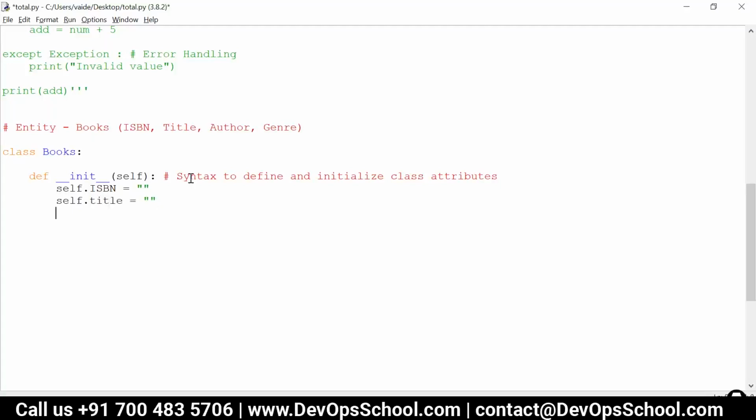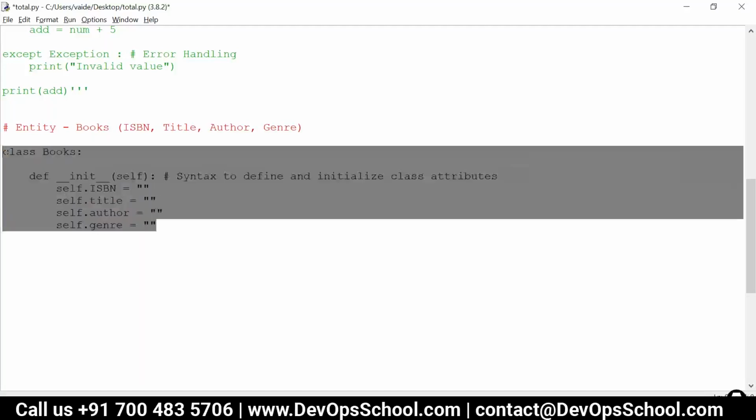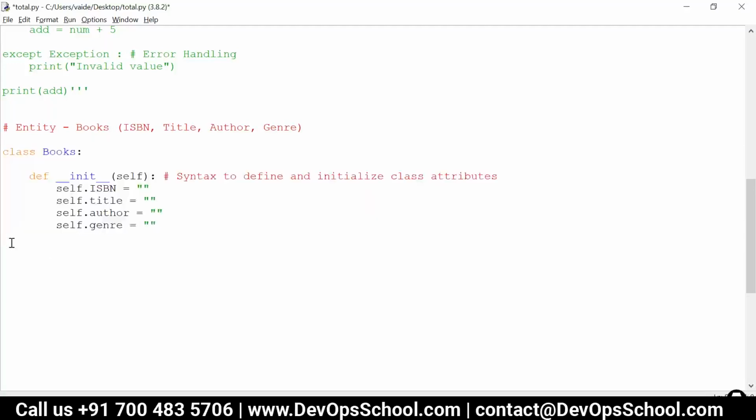Then self.author, and self.journal. In this way, we have defined the books class. This definition is written only once, and now we are going to create multiple book objects with the help of this class.